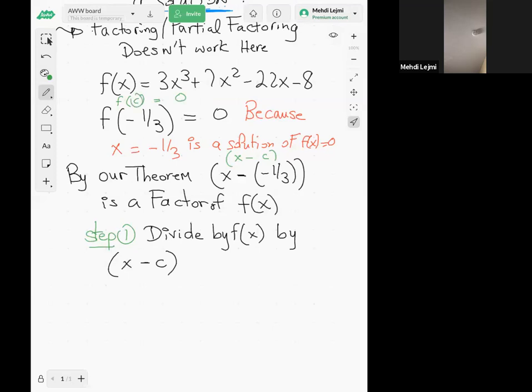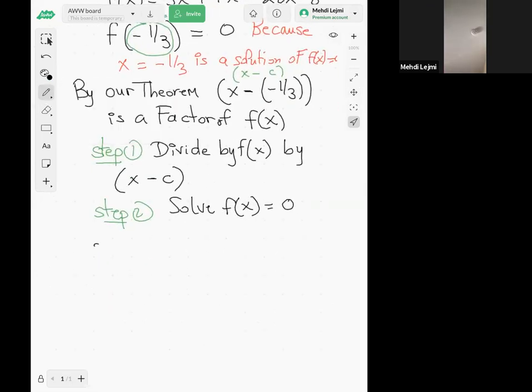Why do I divide f of x by x minus c? Because I know x minus c is going to be a factor, and so I can write f of x as a product and then solve. So in step 2, I can solve f of x equal to 0. Anyway, let's follow these two steps. First, I'm going to divide.